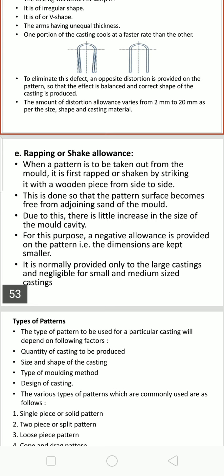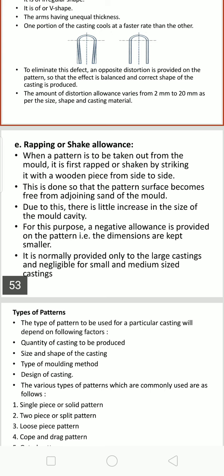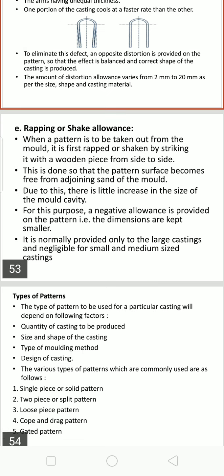So look at this. When the pattern is wrapped for easy removal, normally after packing sand around the pattern, you are reverting the mold. Once you revert, you have to shake the pattern. At that time the mold cavity may get enlarged. To take care of this, the pattern size is reduced, because the size of the mold gets enlarged during shaking or wrapping.